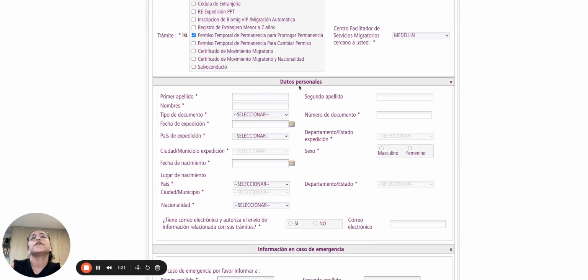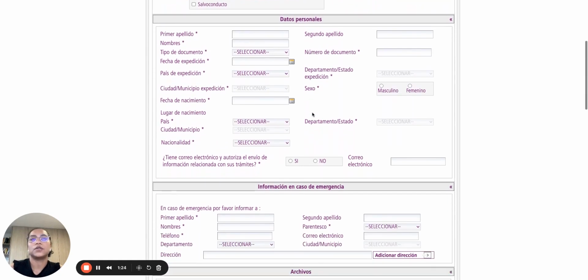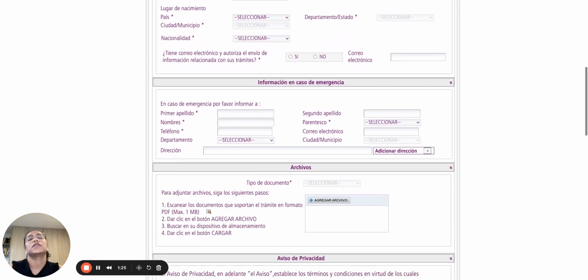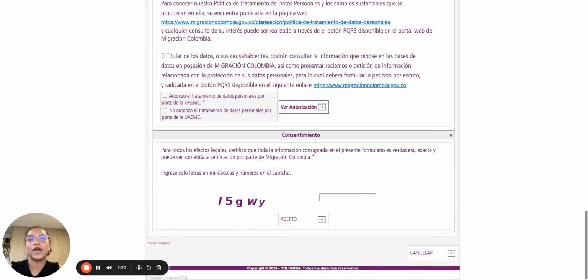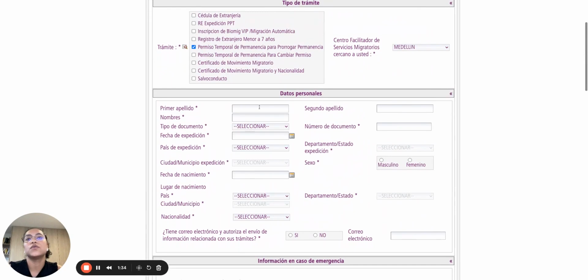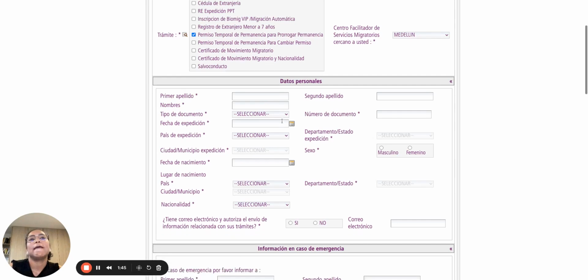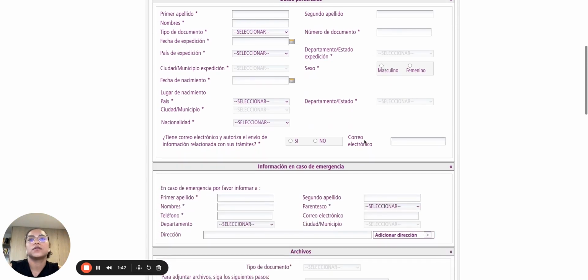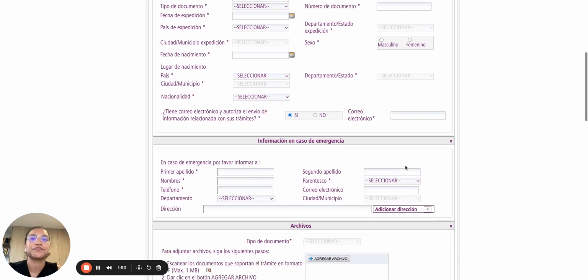And here there is the information about your personal data, the emergency contact, the files, and the consent. Here you want to put the information just exactly as it is in your passport. Make sure not to commit any mistakes because it might be rejected. Here we're going to select this information. You want to select yes or no here and type your email address.